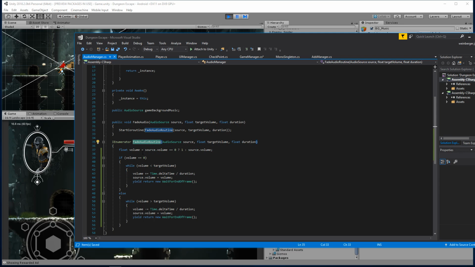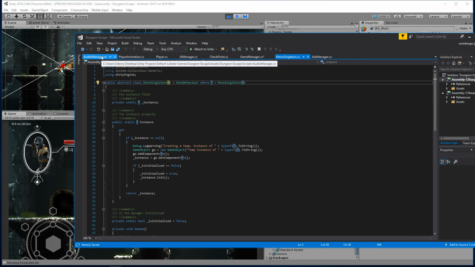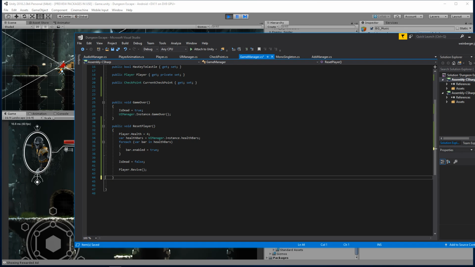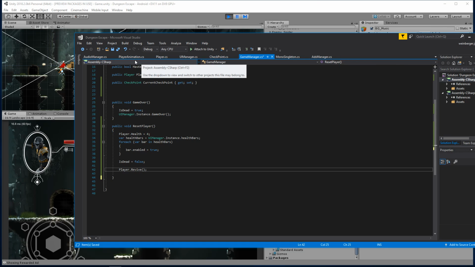I believe this coroutine is just getting called multiple times and something's canceling it out. Ah, that sucks. Let me see. Well, it won't play over the ad when you launch a Unity ad. It takes over your entire game. One solution here is to actually stop the music when the game over screen appears, and that might be a solution there. But we actually want the music to continue playing during the game over.